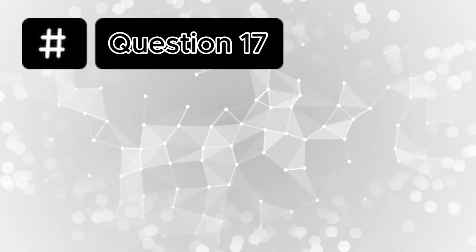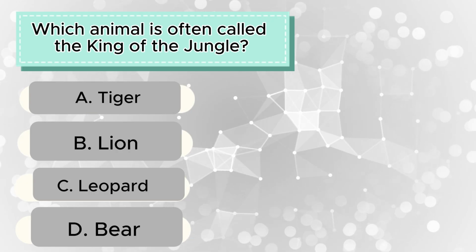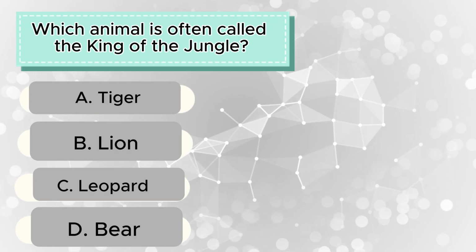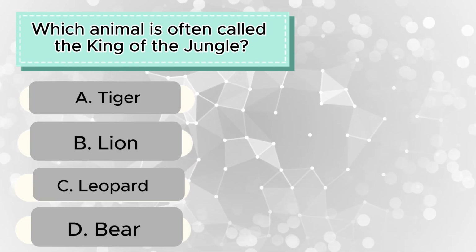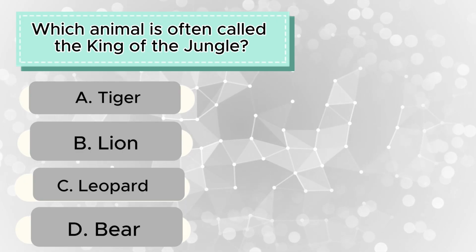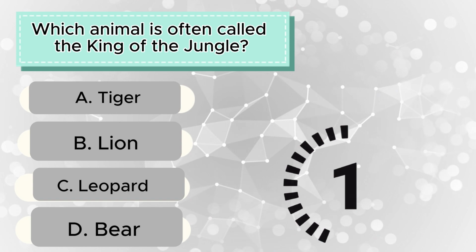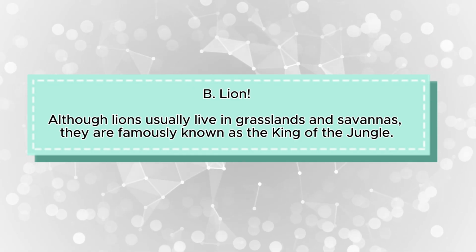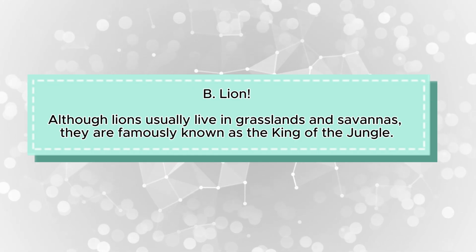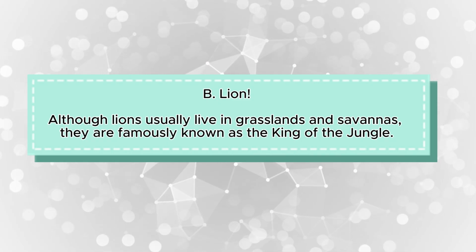Question 17. Which animal is often called the king of the jungle? A, lion, B, lion, C, leopard, D, bear. Time's up. The correct answer is B, lion. Although lions usually live in grasslands and savannas, they are famously known as the king of the jungle.